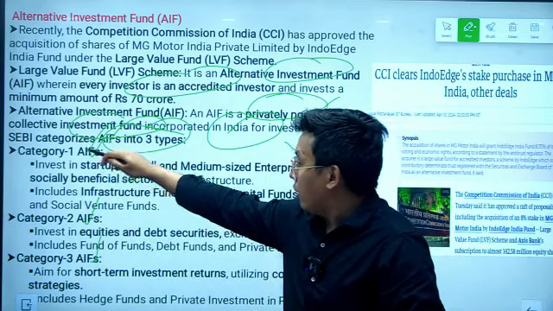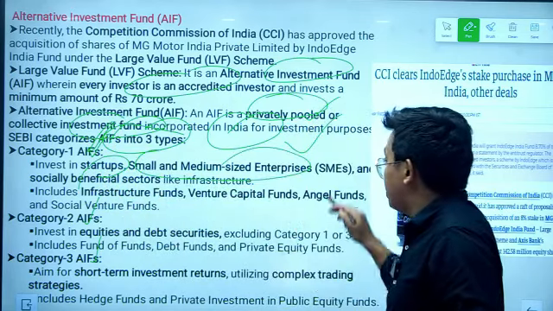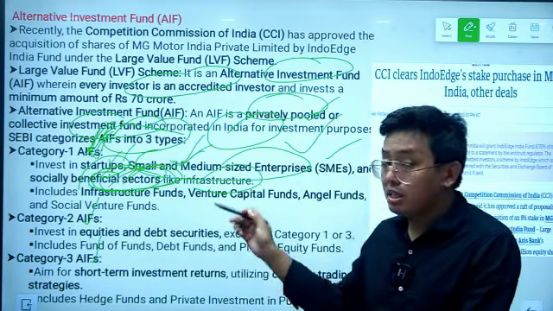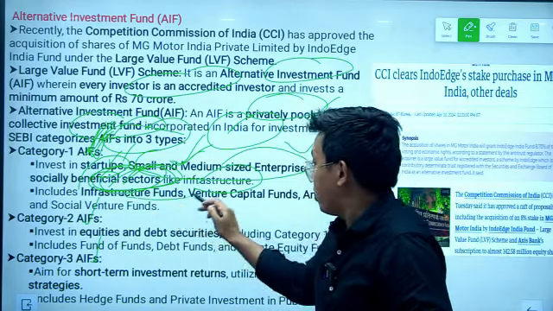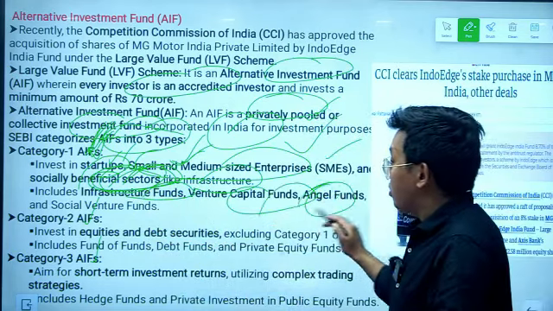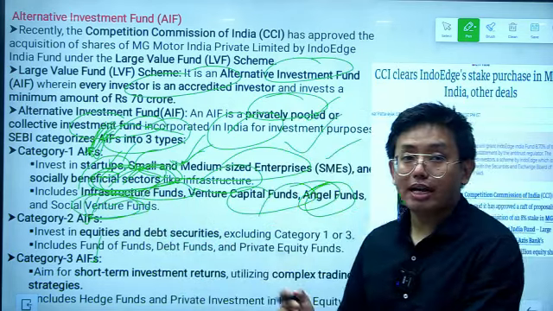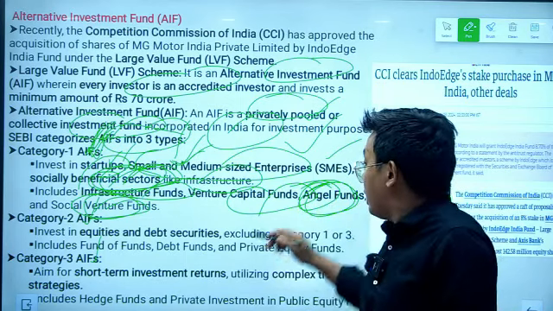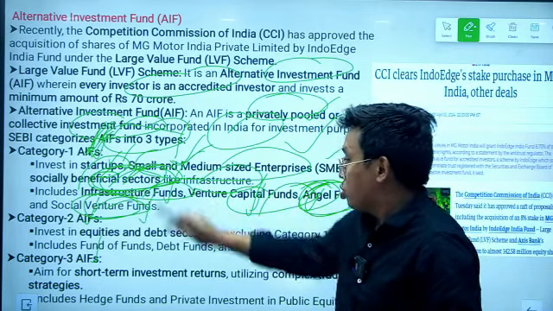Category 1 alternative investment funds basically invest in startups, small and medium enterprises (SMEs), and socially beneficial sectors like infrastructure. This includes infrastructure funds, venture capital funds, angel funds and social venture funds. You have to know which funds fall under category 1 AIF. In the exam you might be asked under which category of AIF angel funds fall. So you have to know that angel funds, venture capital funds, infrastructure funds and social venture funds fall under category 1.